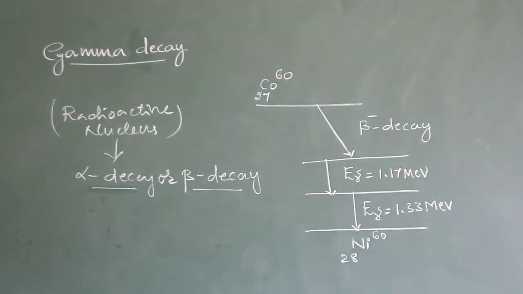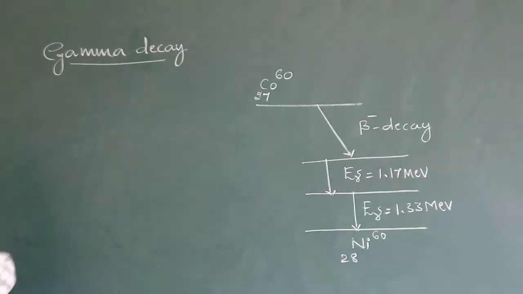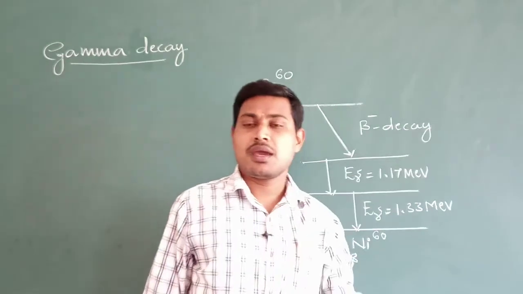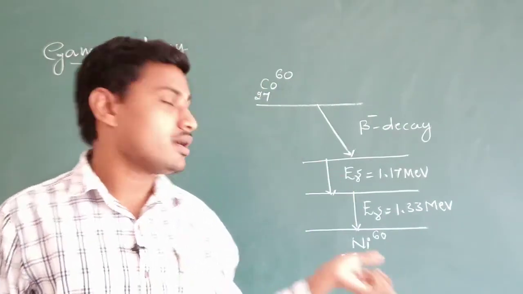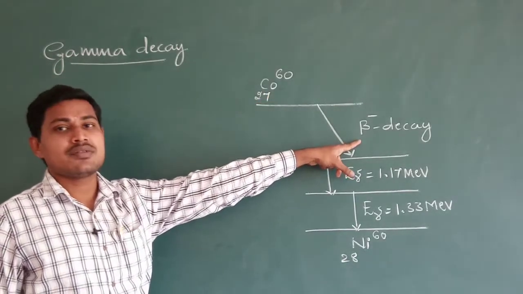Now look at this gamma decay process in the case of cobalt 60, which is well known in the treatment of cancer. When this cobalt is subjected to the beta decay process, what happens?